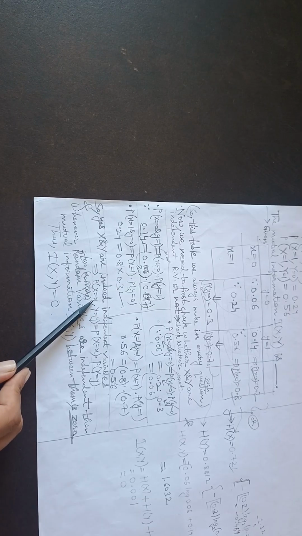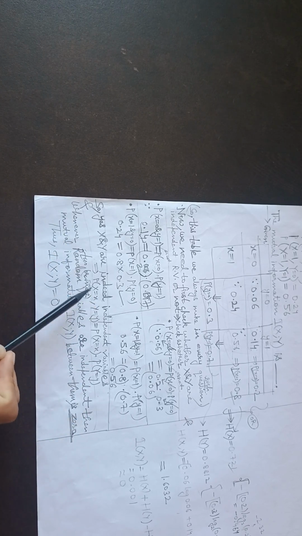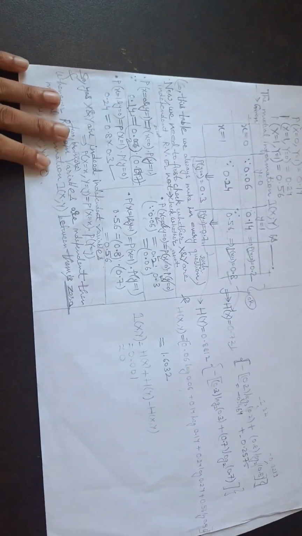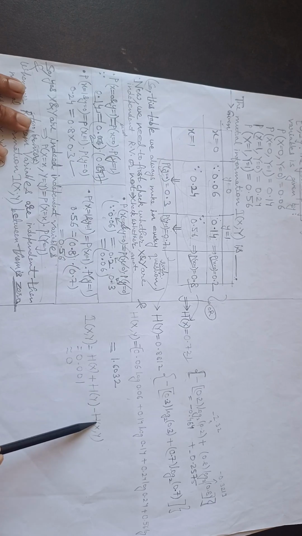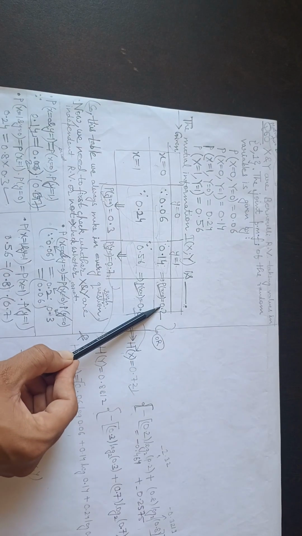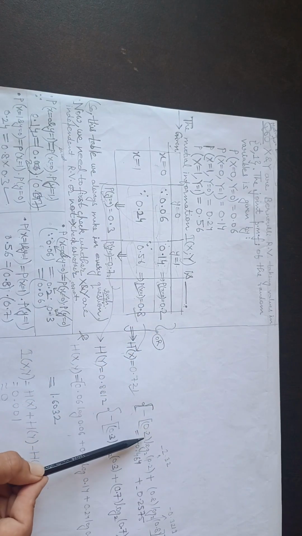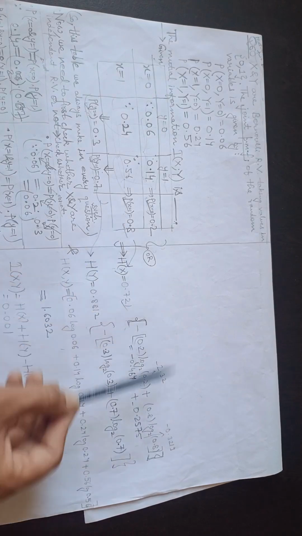because the probability of x equal to x and y equal to y is equal to the probability of x equal to x times the probability of y equal to y, and we know that whenever two or more random variables are independent, then the mutual information between them is 0. Thus I(X;Y) is equal to 0. Or what you can do is use this formula: the mutual information between two random variables is H(X) plus H(Y) minus H(X,Y), where to find H(X) we take this part: minus of 0.2 log 0.2, and then 0.8 log 0.8.